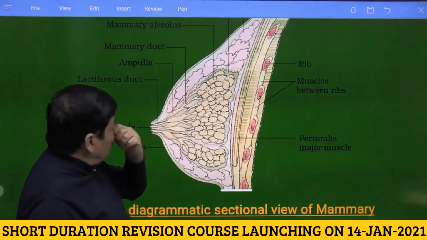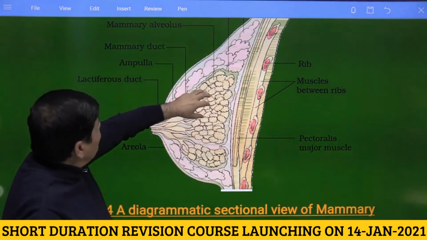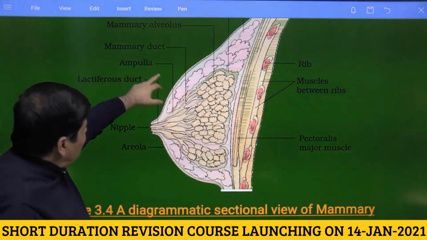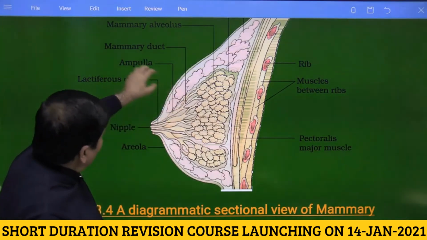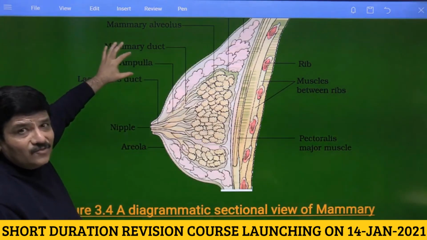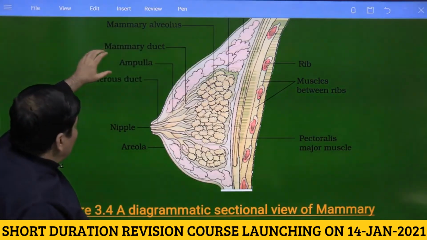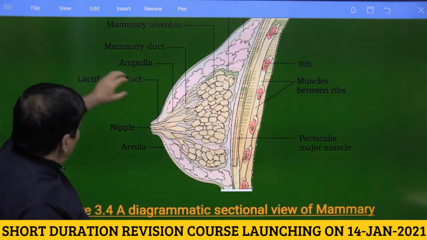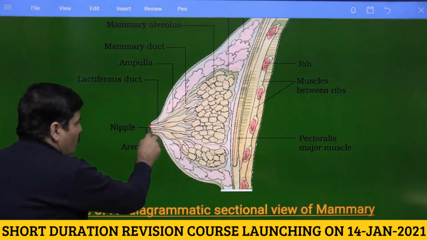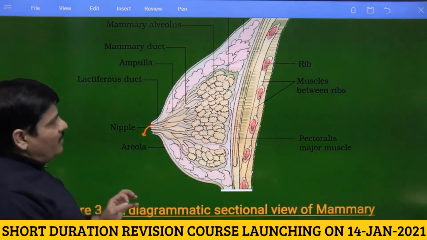The lobes are filled with alveoli, and these alveoli through the mammary tubules go into the mammary duct. Then some of the mammary ducts join to form again a dilated region that would be called an ampulla. Needless to say, the ampulla would be a dilated part, and then some ampullae will join to form what are called lactiferous ducts, and the milk will be ejected from the breast tissue through the lactiferous duct.